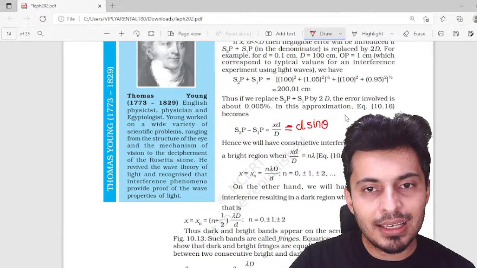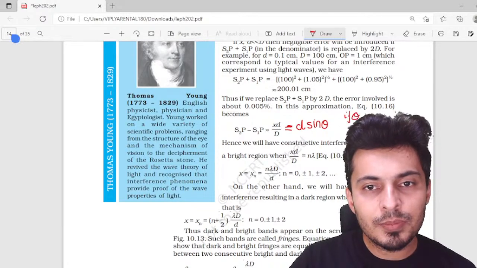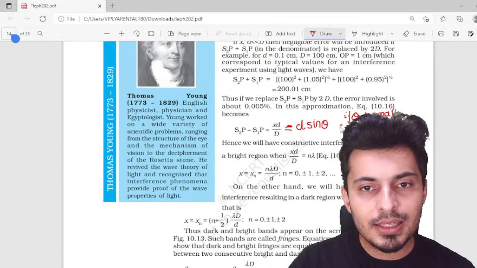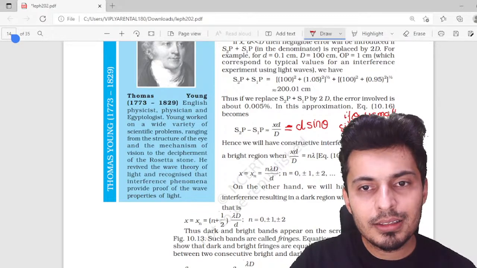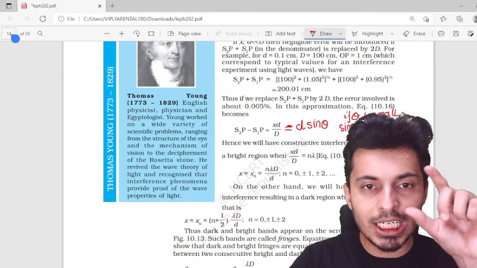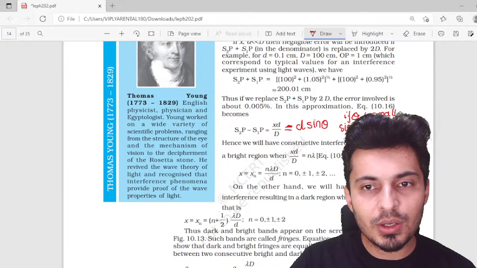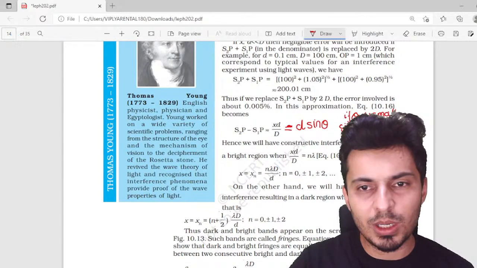And if theta is small, then sine theta will be tan theta, and tan theta will be nothing but your x by D or y by D, whatever you want to call it.